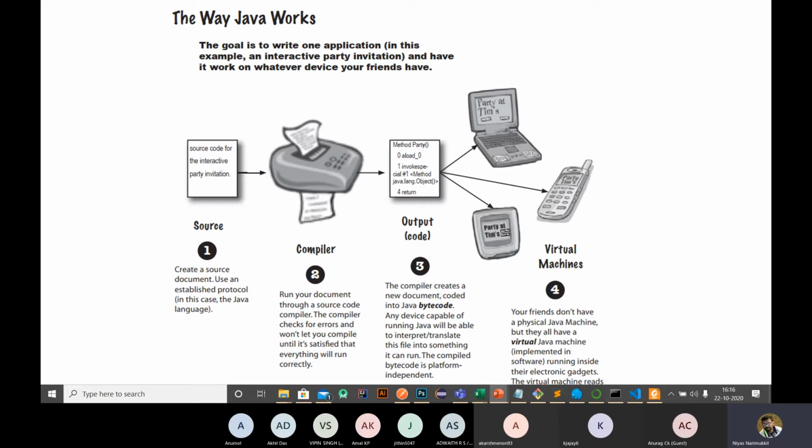Once you compile your program, that class file or bytecode is used for running the program, right? So if you compile a program inside your system, you get a bytecode, and you can copy that bytecode to any device having JRE. Then you can run that bytecode and get the output.